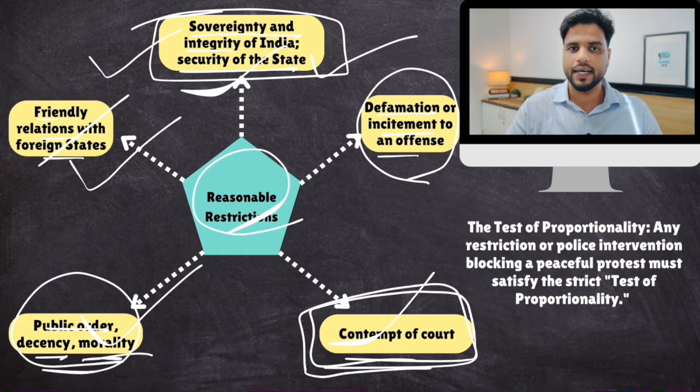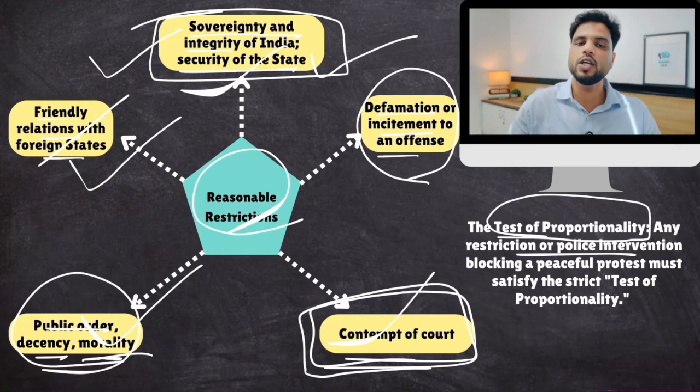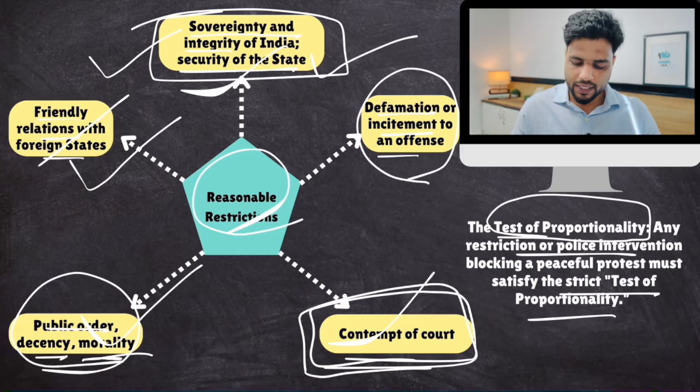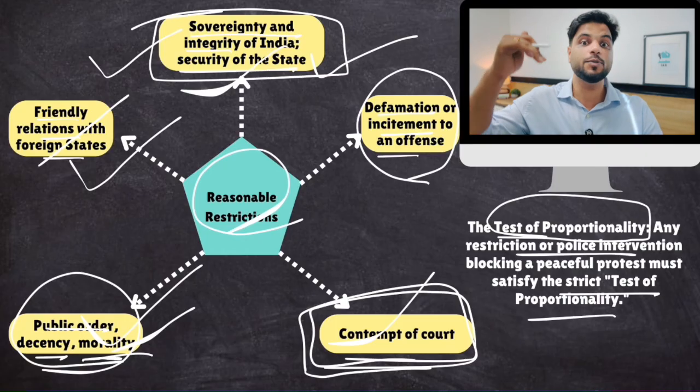Well, the courts decide that. So whatever police action is being taken or has been taken in the past on protesters, that needs to be checked by the courts, and the courts run a test of proportionality. Whether police action was proportional with their aim. So if the police are saying that we want to establish public order, now that can be established by normally asking protesters to move to a particular side, or gently nudging them, or not gently nudging them, forcefully also nudging them. But if you start showering them with pellet guns, that is a disproportionate reaction.